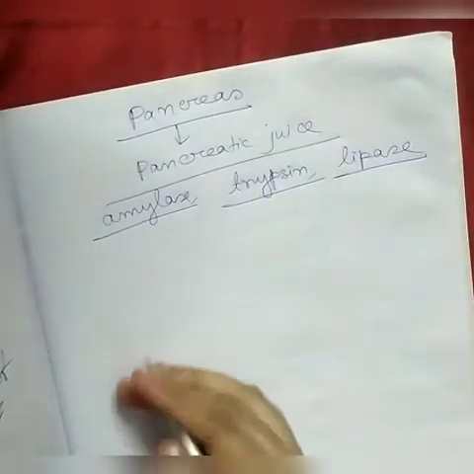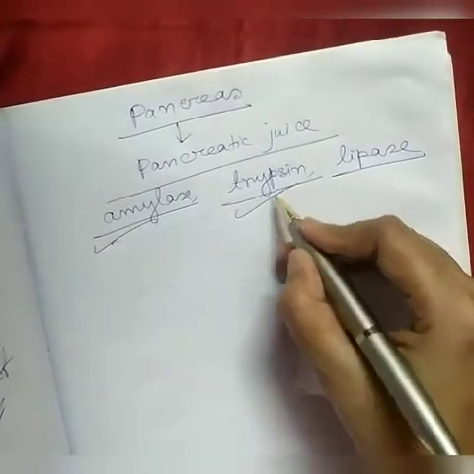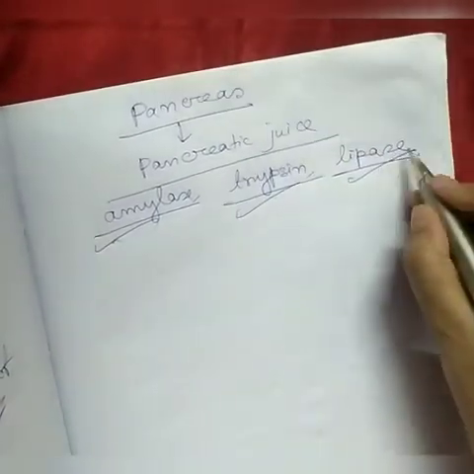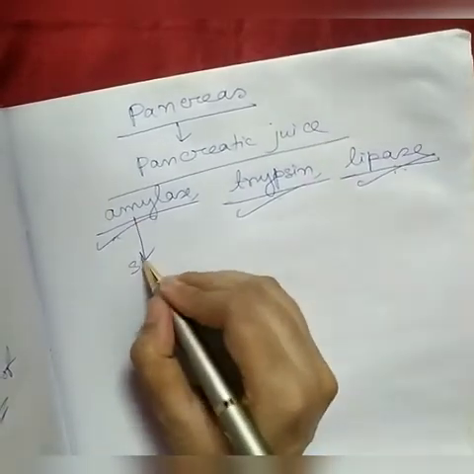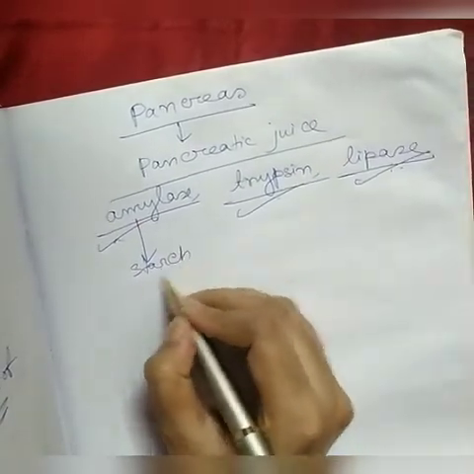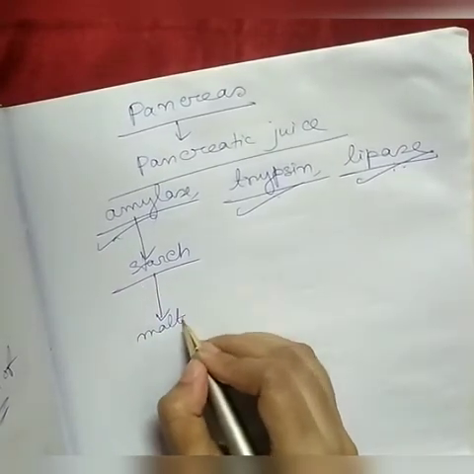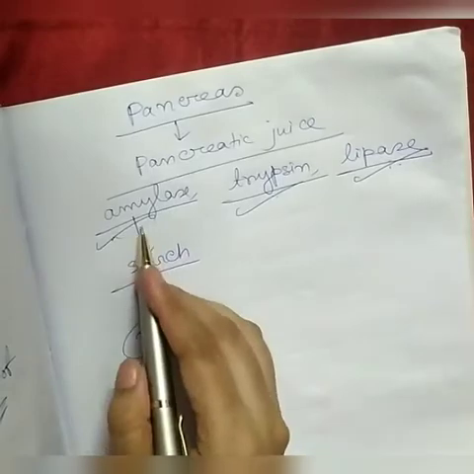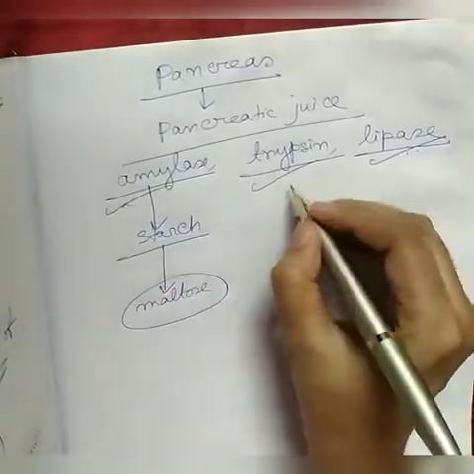Now listen, amylase acts on starch, trypsin acts on protein, and lipase acts on fat. Amylase acts on starch, converting starch into maltose.